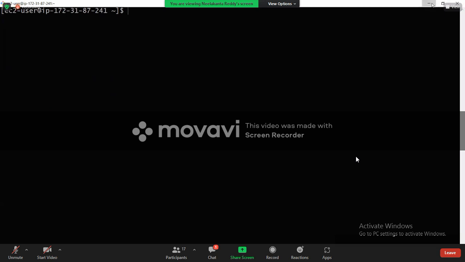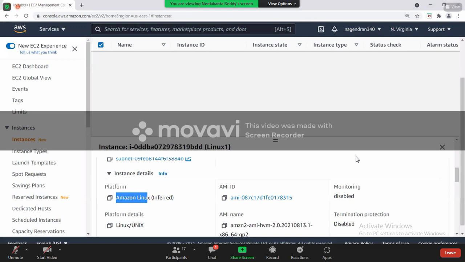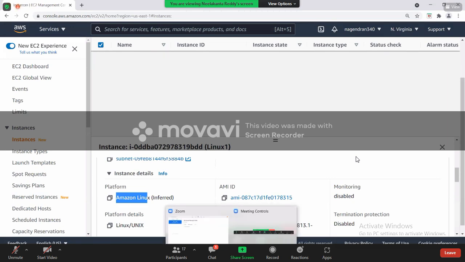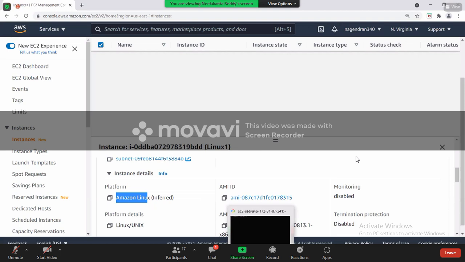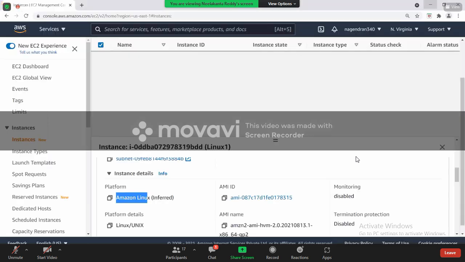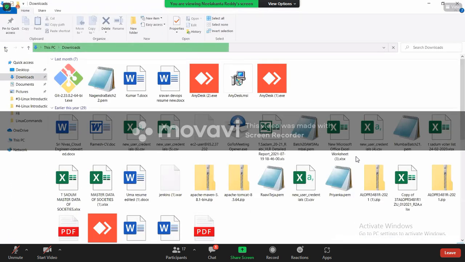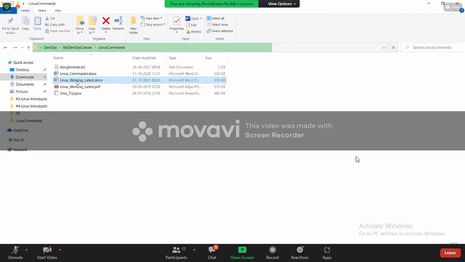Sed does two purposes: one is to replace the content and print it on the terminal, and the other is to find in between lines. Just a second, I closed that Word document somewhere. Okay, you understood about the sed command.